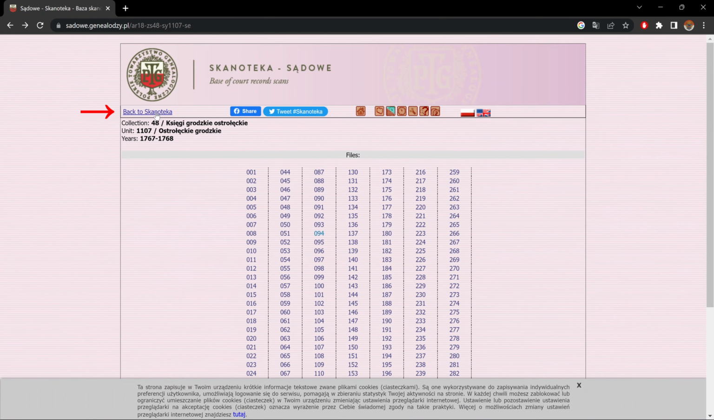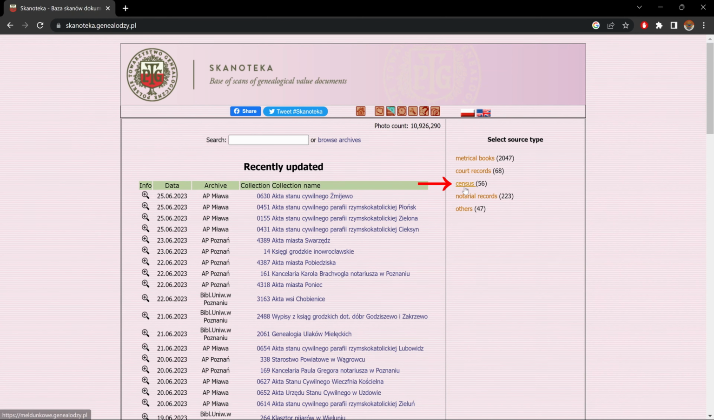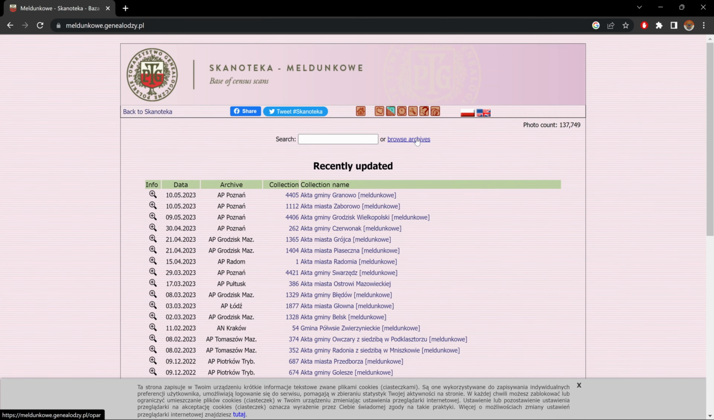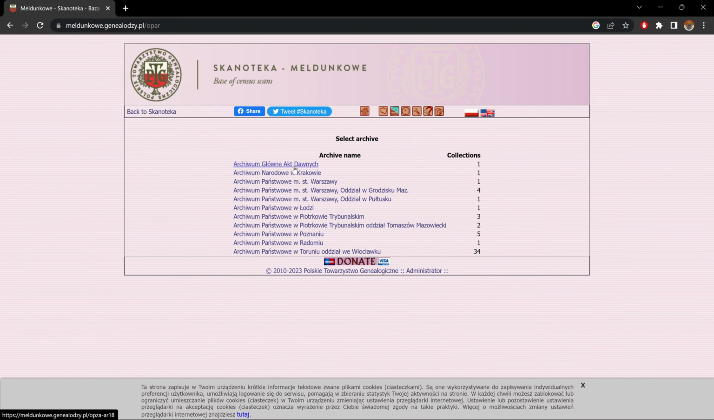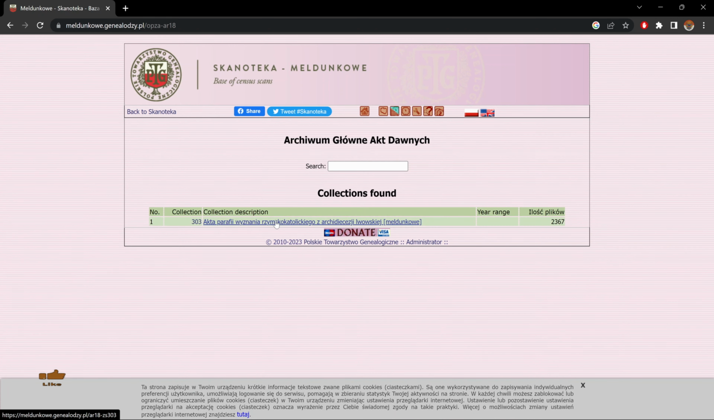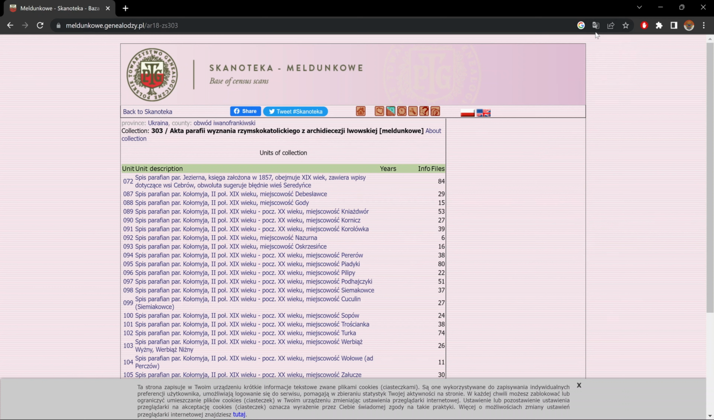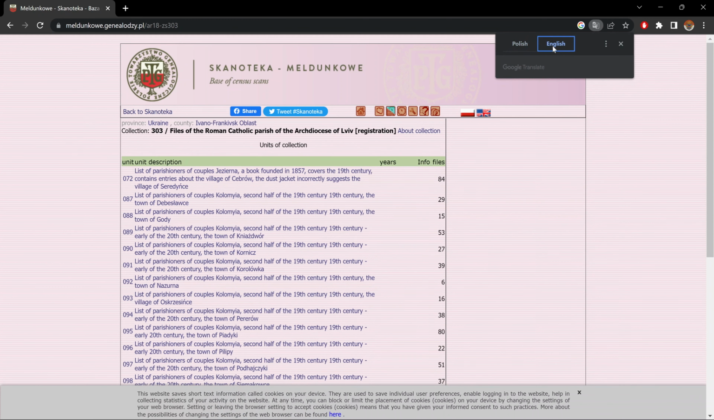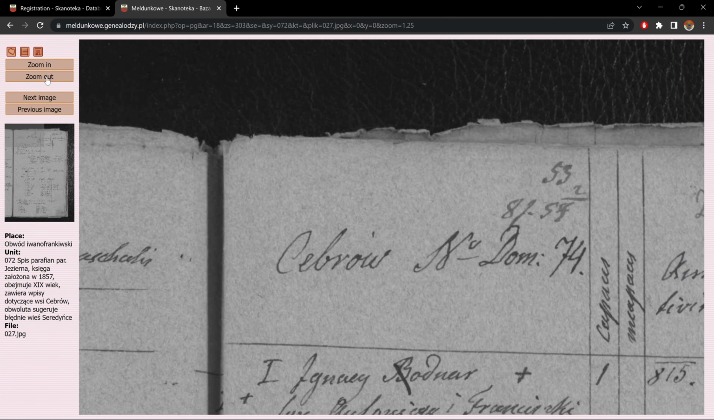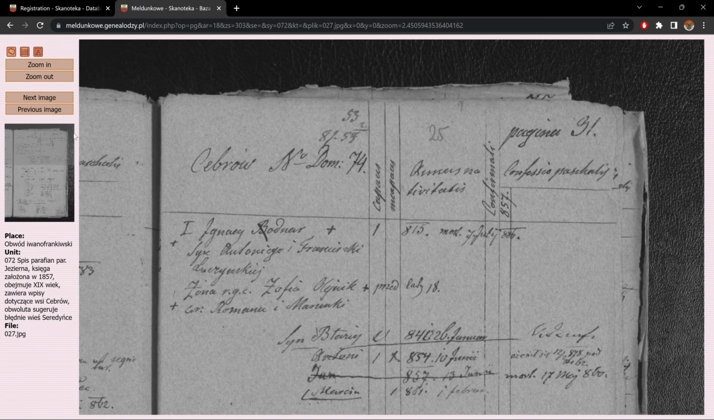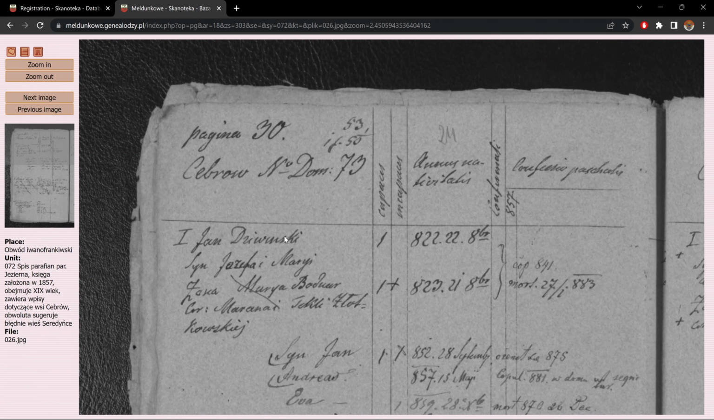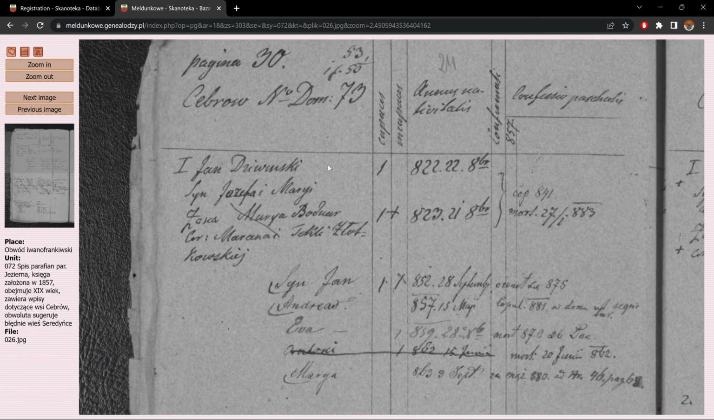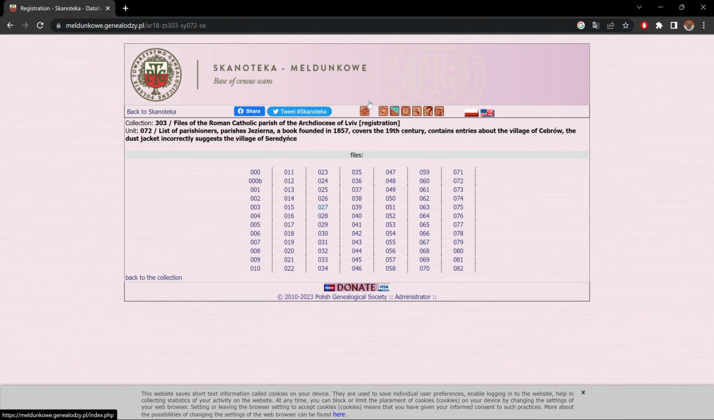Okay, so let's go back to Scanoteca. Let's check out a census. Browse archives. Let's go to our first AGAD again. And let's see what's under collection 303. Let's turn our translator back on again. And list of parishioners. Let's go to 27. And here we go. Previous page. All right, let's close this.